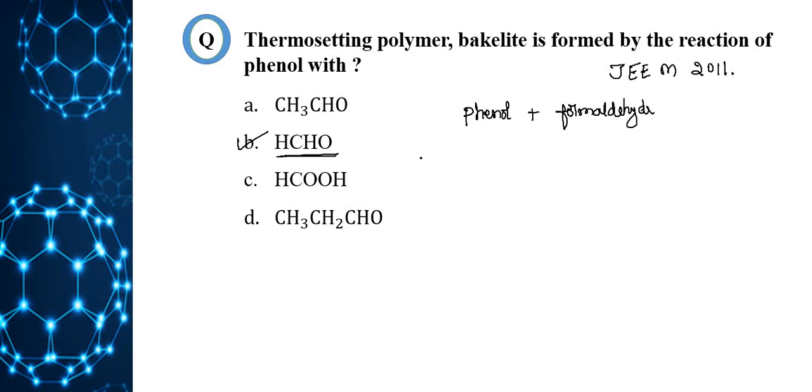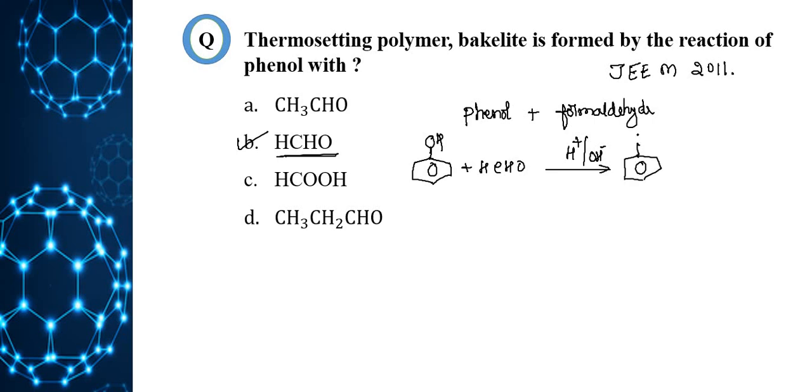Here phenol, OH, plus formaldehyde, HCHO, in the presence of acid or base, which will give ortho or para hydroxymethylphenol. So you will get a mixture of products like this.